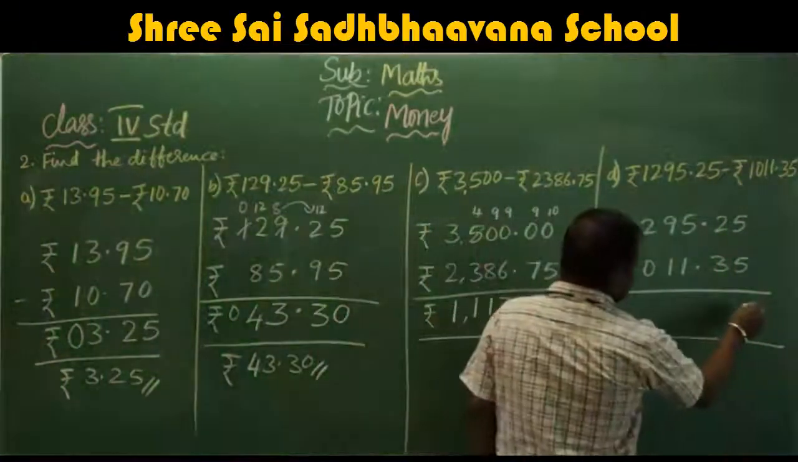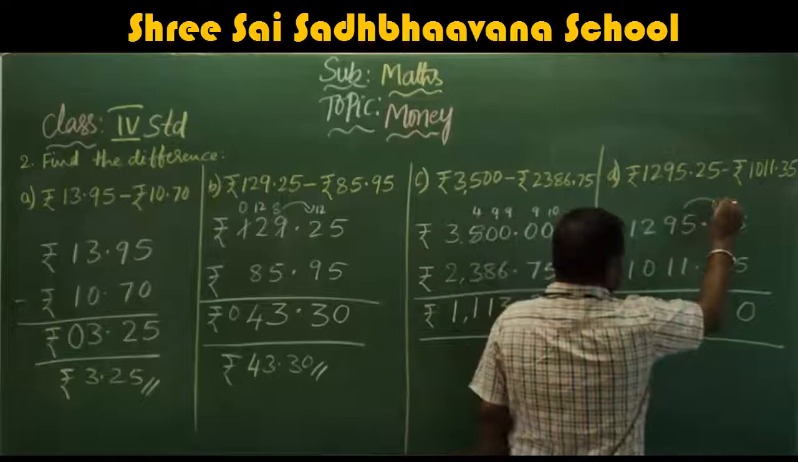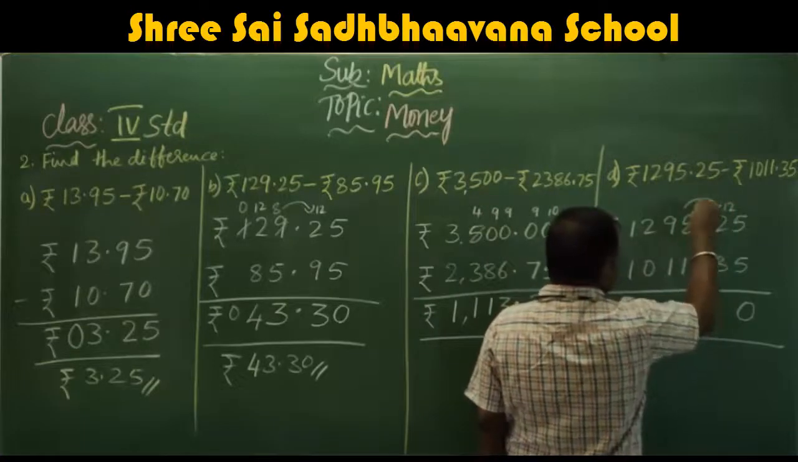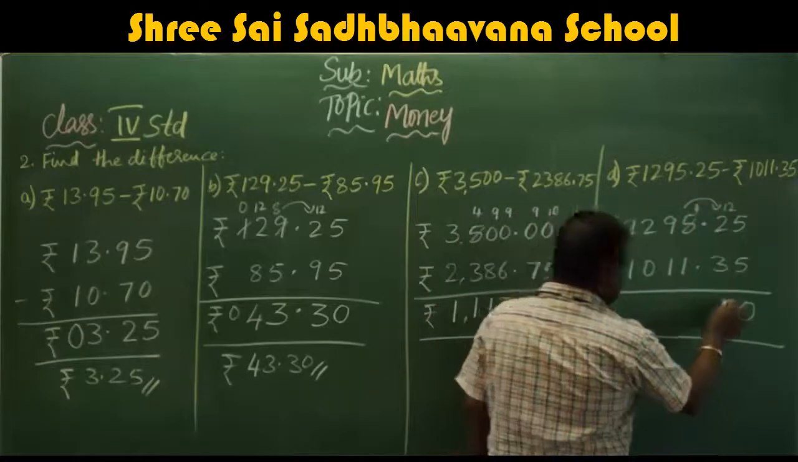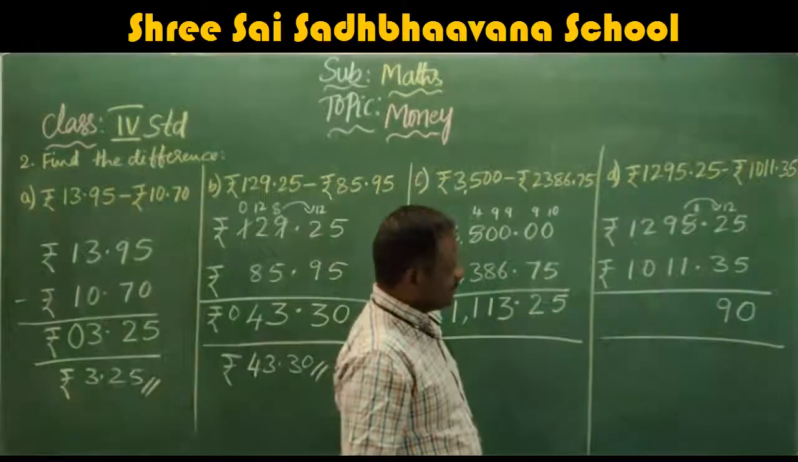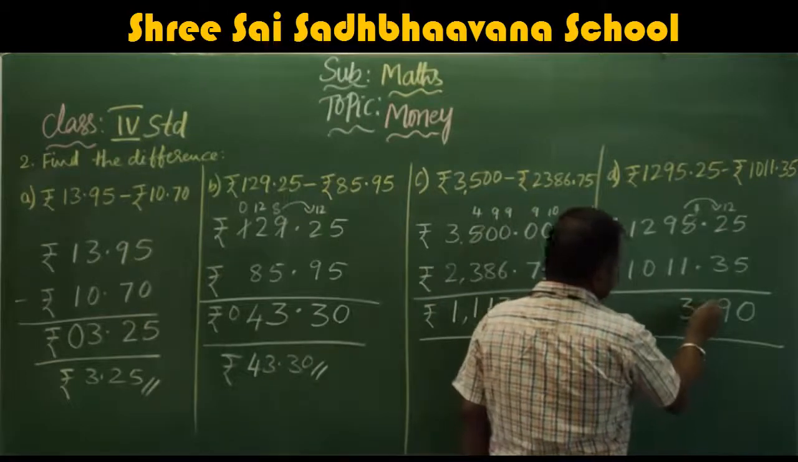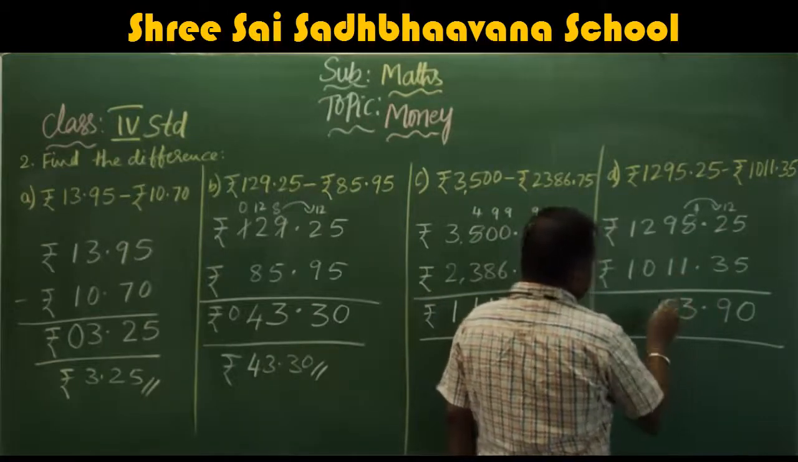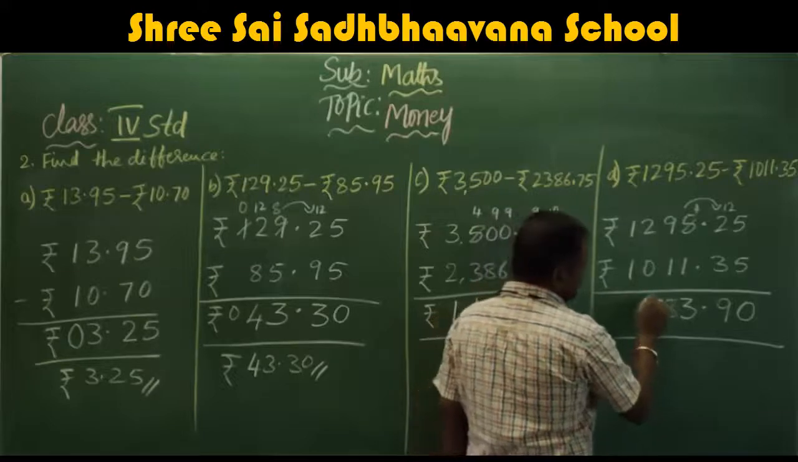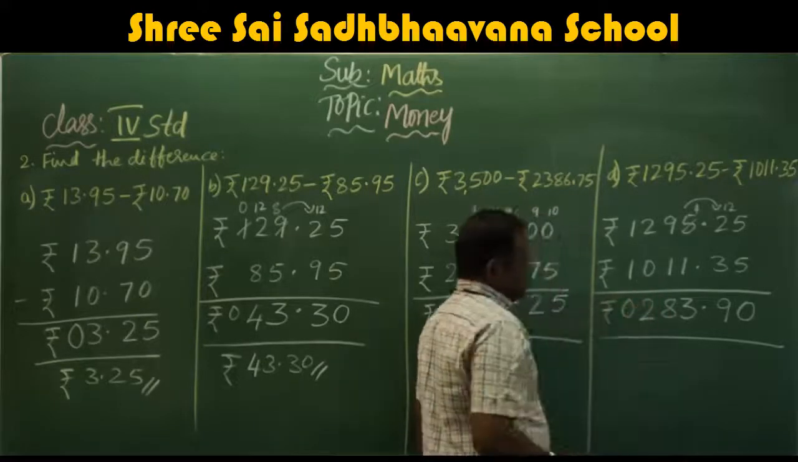5 minus 5, 0. Here I have to take carry. 12. This becomes 4. 12 minus 3, 9. 12 minus 3, 9. This becomes 4. 4 minus 1, 3. 9 minus 1, 8. 2 minus 0, 2. 0 rupees.